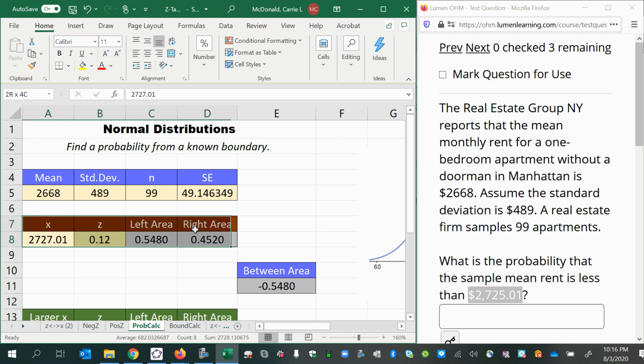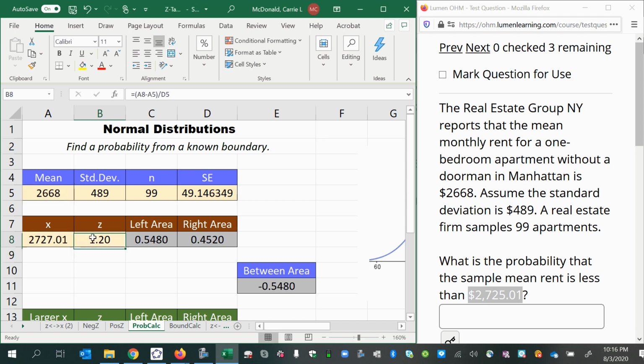So that's what we're used to doing. But since this problem is a question about not an individual apartment rent, but a mean of 99 apartment rents, we should use a different approach when finding the z-score. Instead of dividing by the standard deviation, we should divide by the standard error, which is the original standard deviation divided by the square root of n.